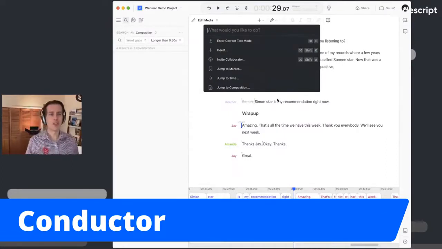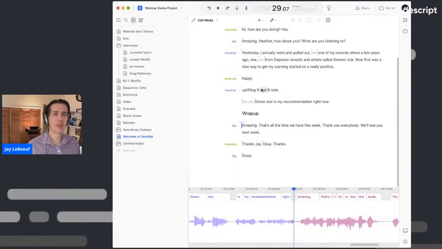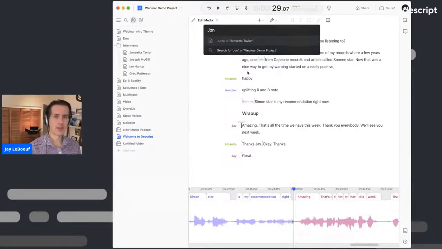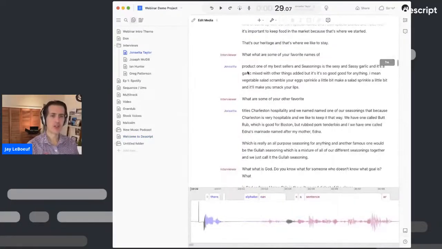Think of this as what you want to do whenever you want to jump around within Descript, whenever you want to go to a menu, basically whenever you want to do anything. I would do it with Command K first. Let me show you a quick example. I'm going to say Command K, and imagine I want to go to the interview on my left side of my screen with Jonesetta Taylor. Now I could go over here and click on it, or I could just start typing Jonesetta, and you can see it's going to auto-complete it. And if I hit return, we now have changed compositions and gone to this interview.